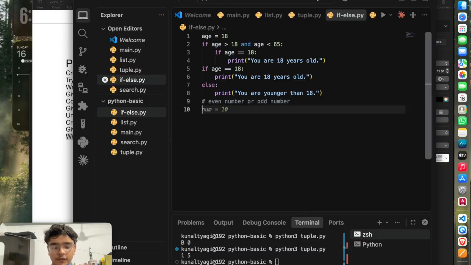For example, we will take a number equal to 10, and from 1 to the given number we have to find the count of even and odd numbers.